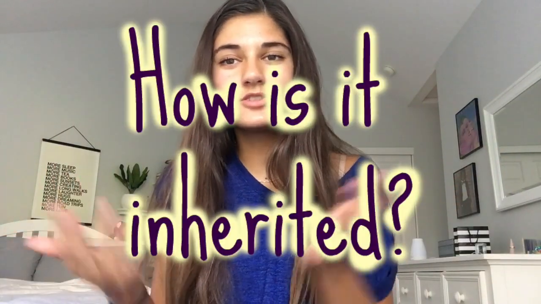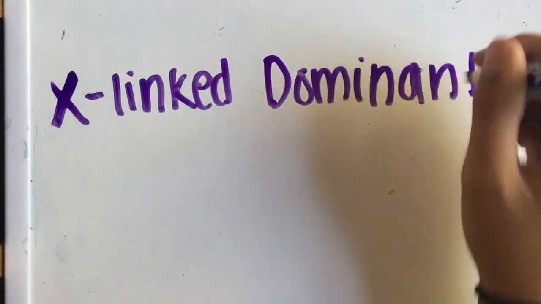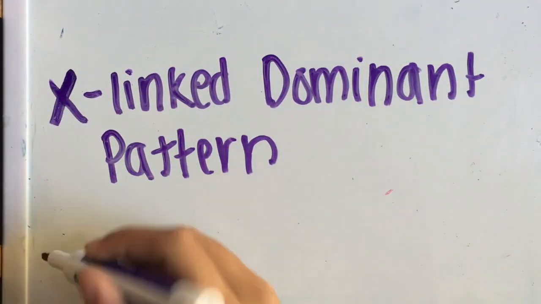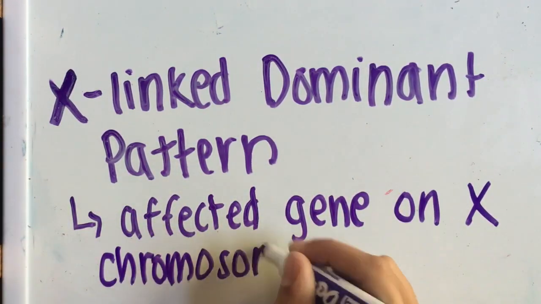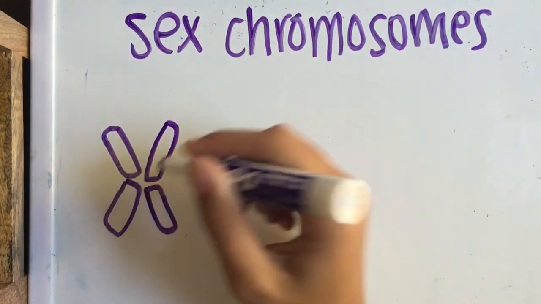How is the Fragile X syndrome inherited? Basically, in a nutshell, you inherit the Fragile X syndrome from your parents. But if we are to dive deeper, which we are, you'll find that it's inherited in something called the X-linked dominant pattern. A condition is considered an X-linked dominant pattern if the affected gene that causes the disorder is located on the X chromosome. The X chromosome is one of the 2 sex chromosomes.